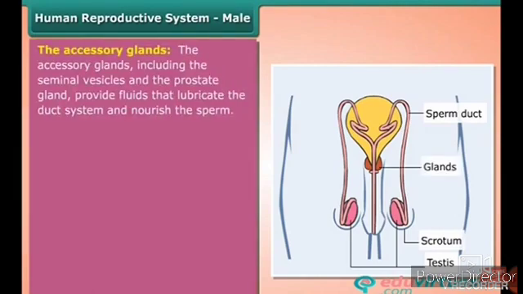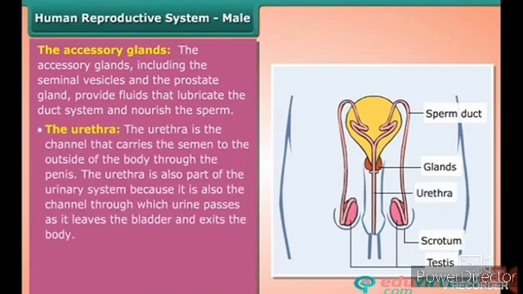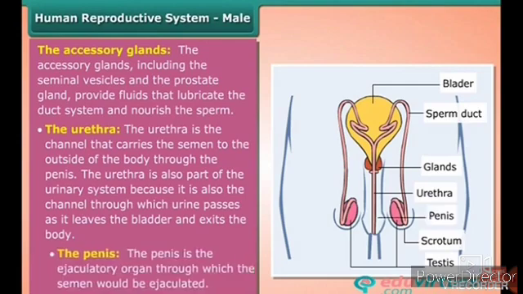The accessory glands. The accessory glands, including the seminal vesicles and the prostate gland, provide fluids that lubricate the duct system and nourish the sperm. The urethra. The urethra is the channel that carries the semen to the outside of the body through the penis. The urethra is also part of the urinary system because it is also the channel through which the urine passes as it leaves the bladder and exits the body.